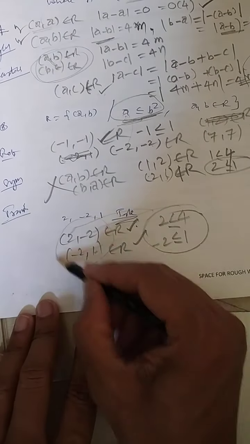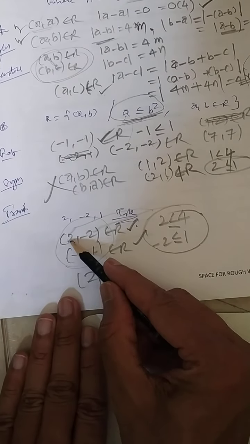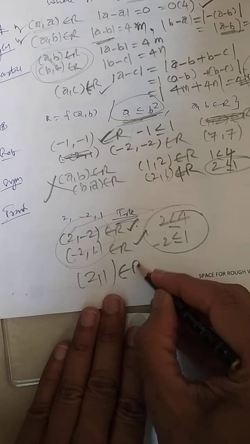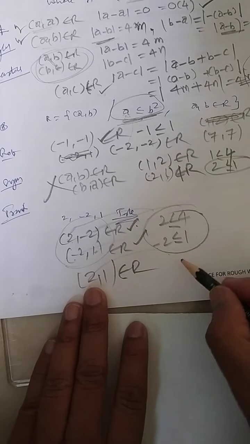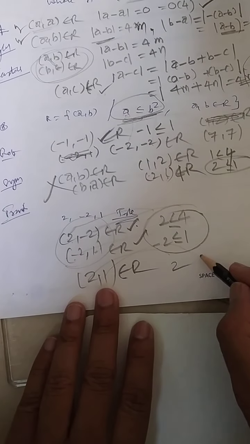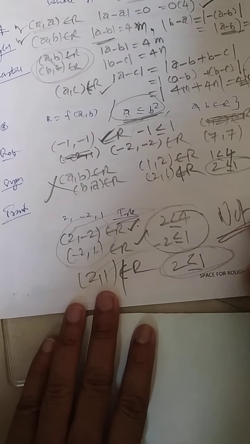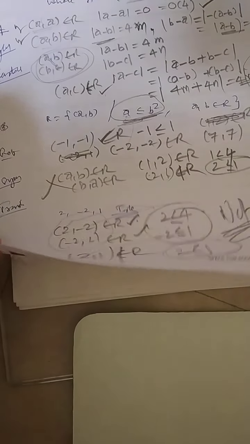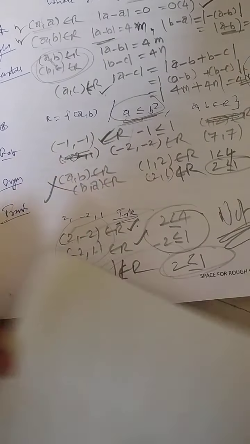Now what is the conclusion of this? Its conclusion is (2, 1), from (minus 2, 1) and (2, minus 2). Then I can check that by this rule 2 will come here, and by this rule 1 will come. Do you agree this is correct? No. So this relation is not transitive. Whenever you are saying something is not, then you have to think a lot to answer the question.